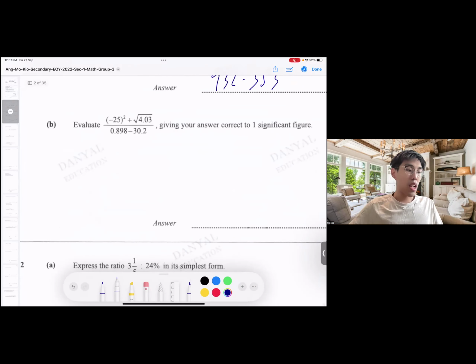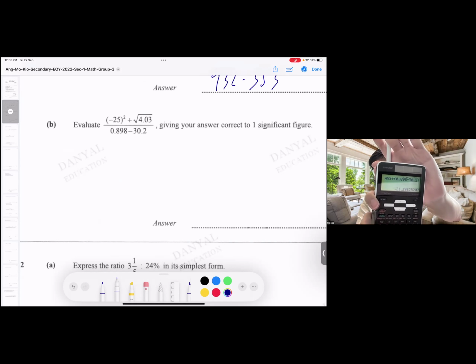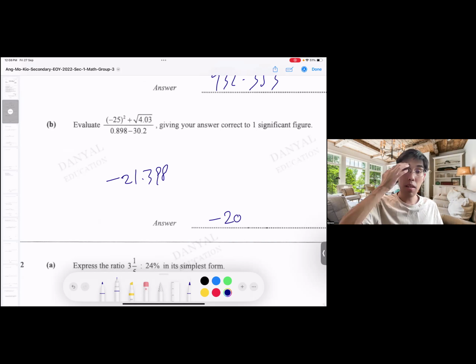Evaluate this, giving your answer to 3 significant figures. This one needs a calculator, confirm. So you can just straight away calculate it in. It's 625 plus 4.05, then divided by 0.898 minus 30.2. You'll get this, minus 21.398. So to 3 significant figures, negative 21.4.